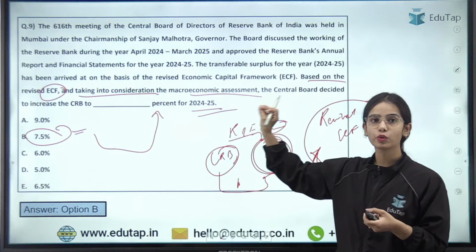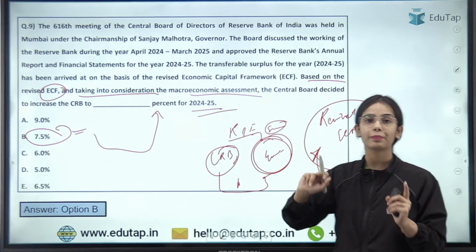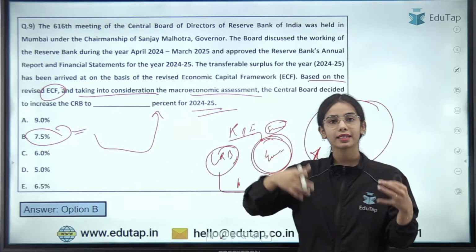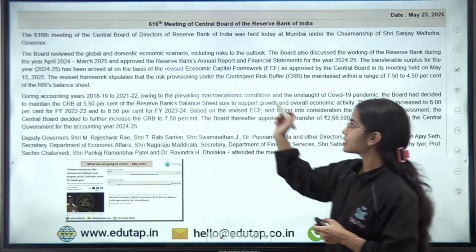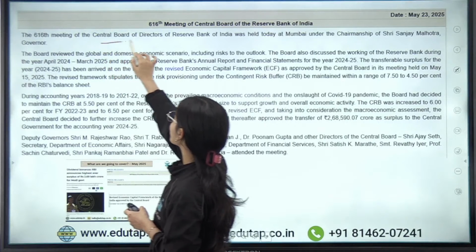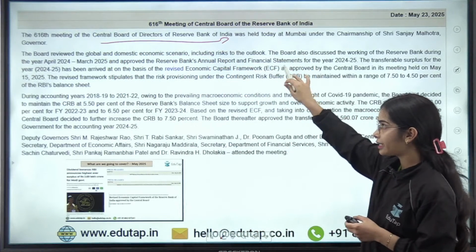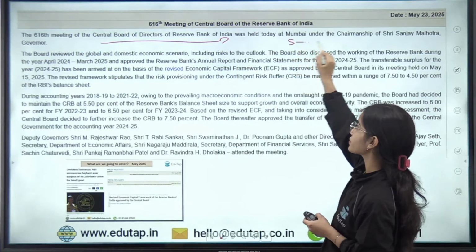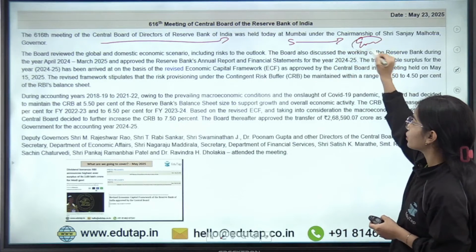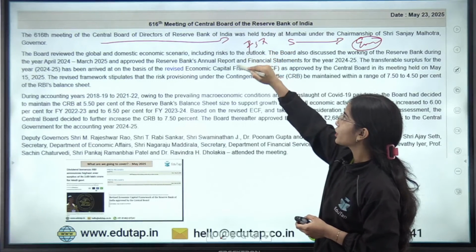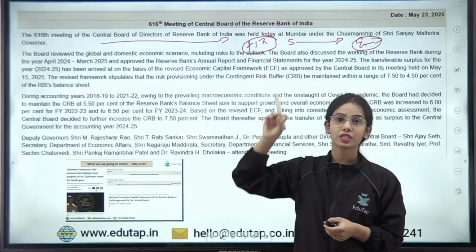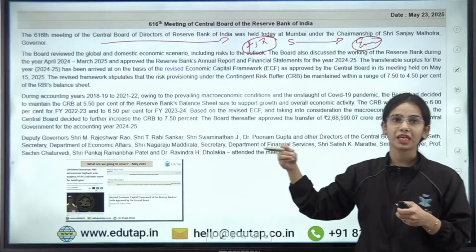So for 2024-25, the contingent risk buffer was kept at 7.5% and the rest of the surplus was sent to the government by the RBI. So this is the idea. The 616th meeting of the Central Board of Directors decided that we are going to transfer the surplus to the government. And it was said that we are going to maintain 7.5% of contingent risk buffer as per the revised economic capital framework.